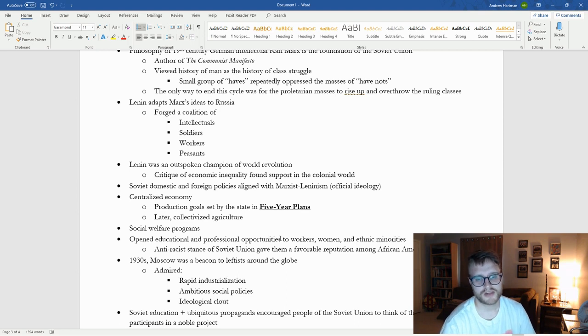But they also open educational and professional opportunities to workers, to women, and to ethnic minorities, which the Soviet Union has a lot of, lots and lots of different cultural groups living within the Russian Empire, within the Soviet Union. And in fact, that anti-racist stance of the Soviet Union gives them a very good reputation within the African American community, who have been facing systemic racism forever, right, within the United States.